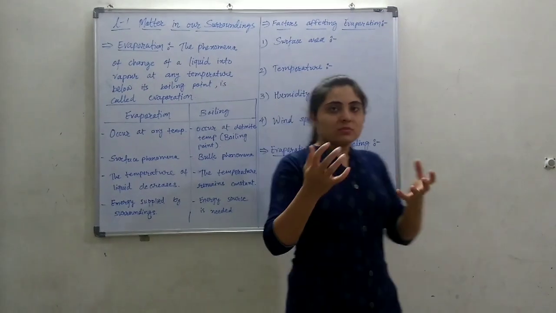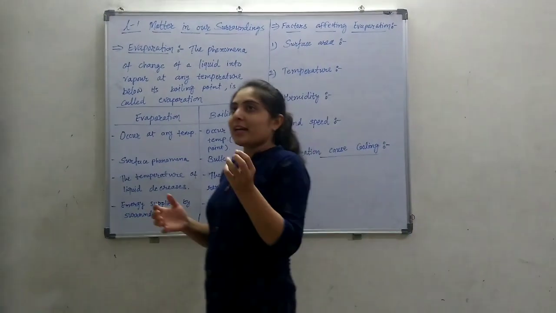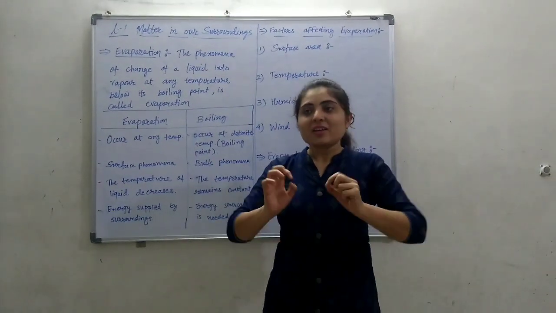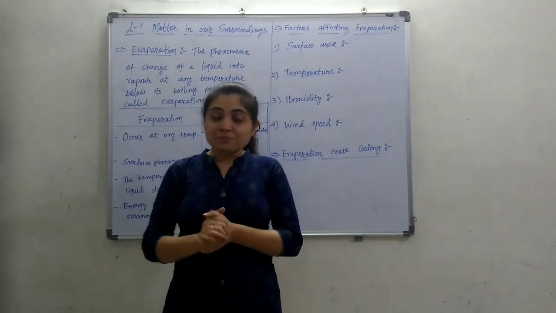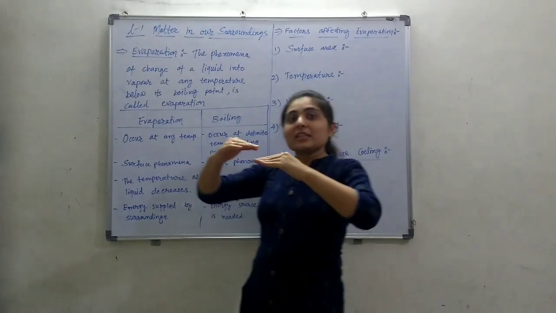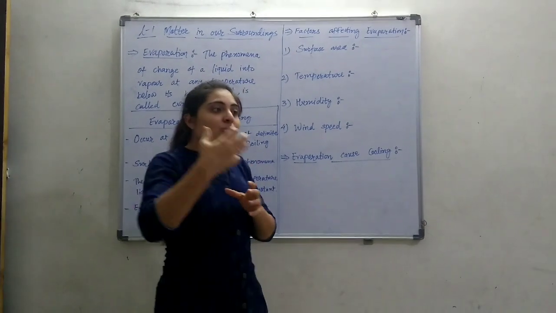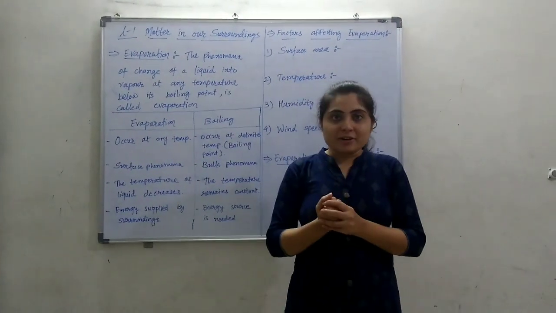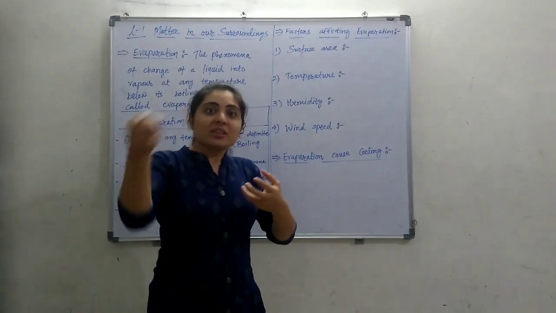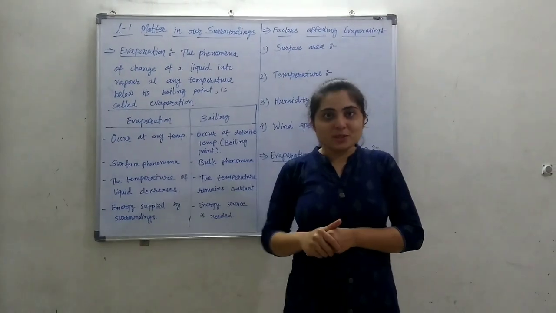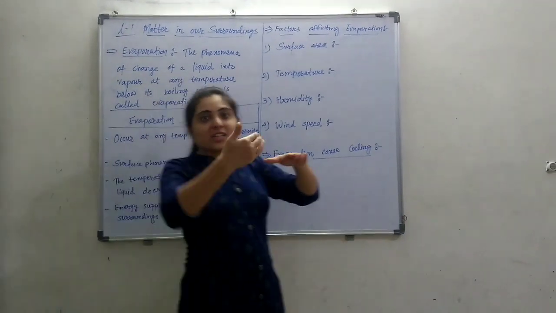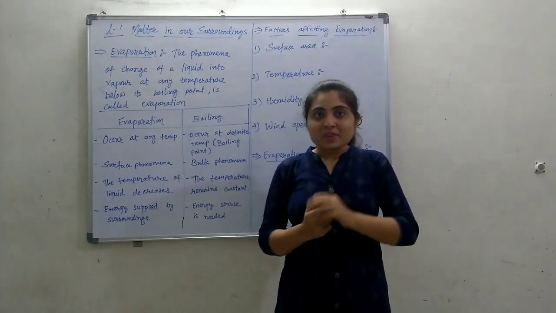The liquid particles are continuously moving, and the energy related to motion we are calling kinetic energy. So we can say that the particles are having kinetic energy. But at the surface, the particles are in contact with the atmosphere. So these particles are having more kinetic energy because the temperature of the surrounding is giving some of the energy to the particles on the surface, right? So the particles are having some more kinetic energy compared to the particles below in the liquid.